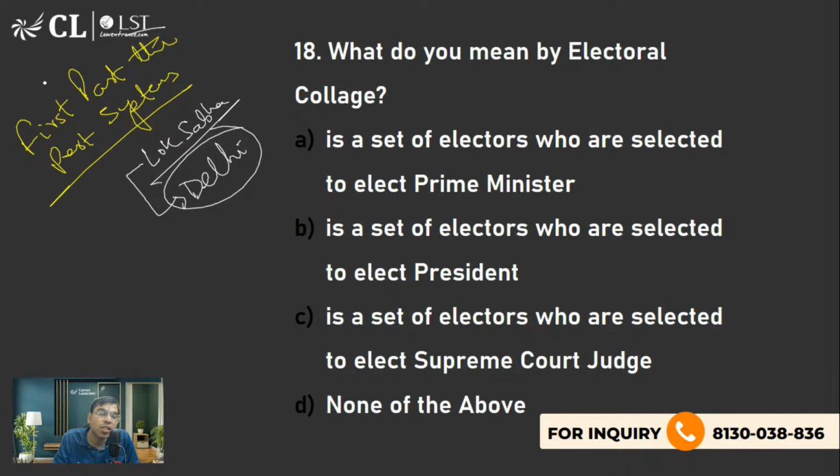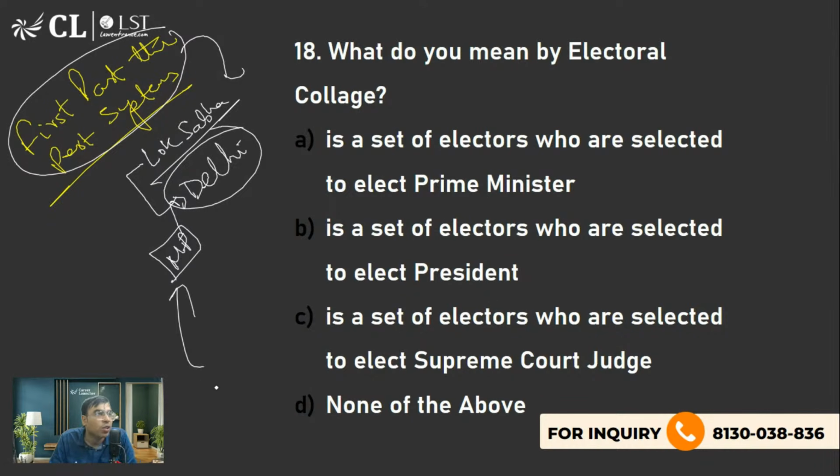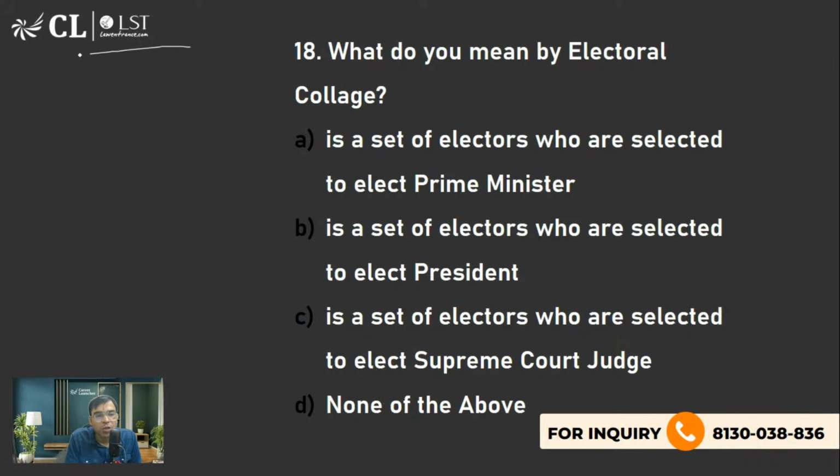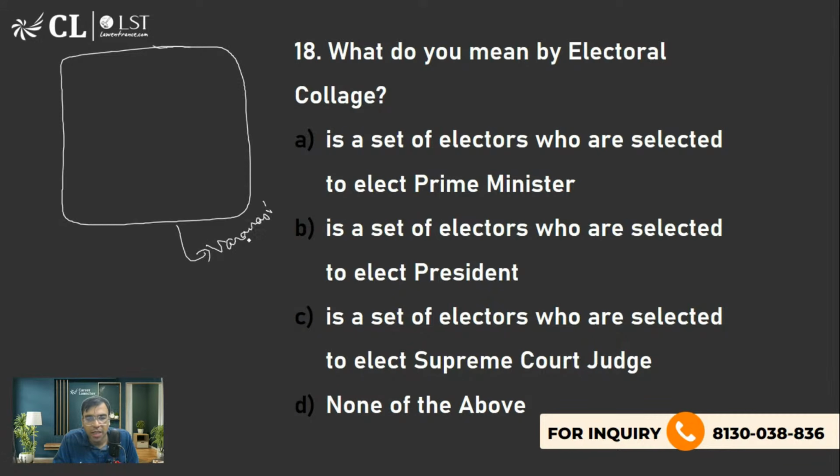So first past the post system is with regards to Lok Sabha election or legislative assembly election. 1 MP. So this is an election of a member of parliament. So people will directly go and vote, like you have seen 2 years back, somewhere around March, April 2024, we had seen the general election. So everyone will go and vote for 1 election. Let's take an example of Varanasi, because here Prime Minister Modi is actually the Lok Sabha MP. Here, I'm not saying as a Prime Minister. He is elected as a Lok Sabha MP from there.